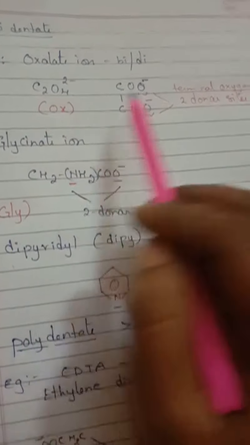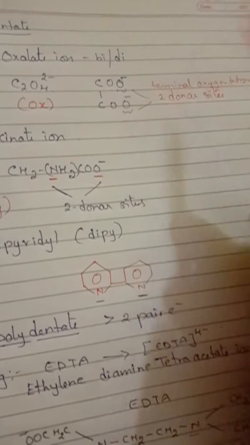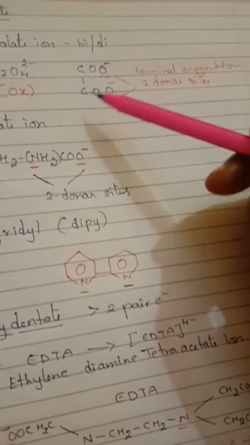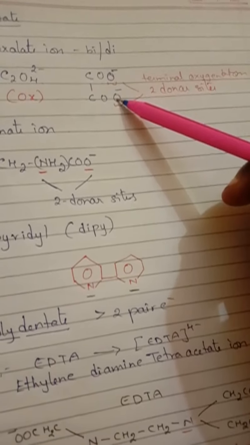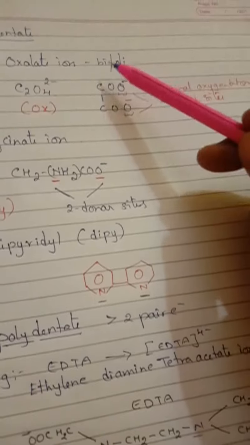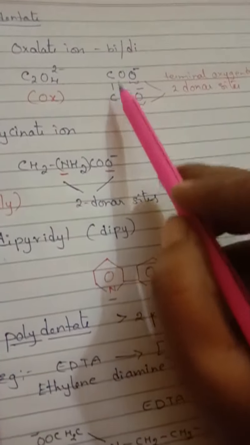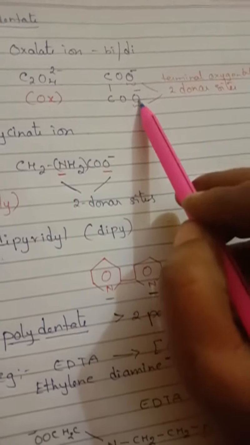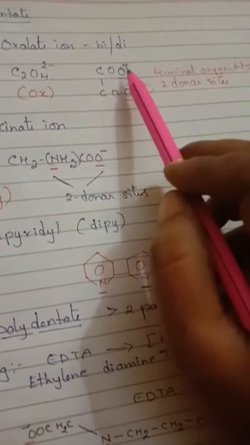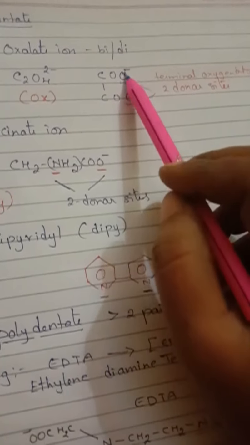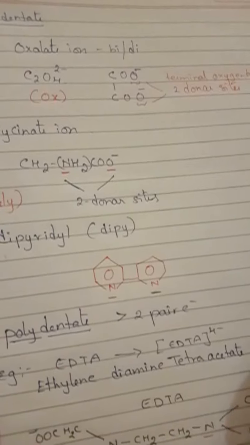The oxygens which are present at the terminals can donate 2 electrons. So we are having 2 donor sites, one here and one here. So that is why it comes under bidentate or didentate. Understand children? 2 carbons joined with 4 oxygens, of which 2 oxygens are negatively charged and placed at the terminal position. So the terminal oxygen atoms act as 2 donor sites.